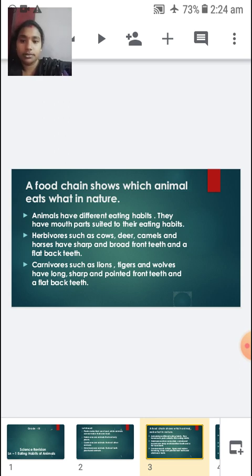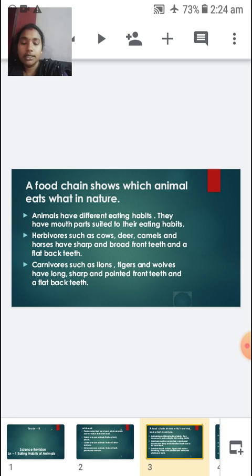Carnivores such as lions, tigers, and wolves have long, pointed, and sharp front teeth and flat back teeth.